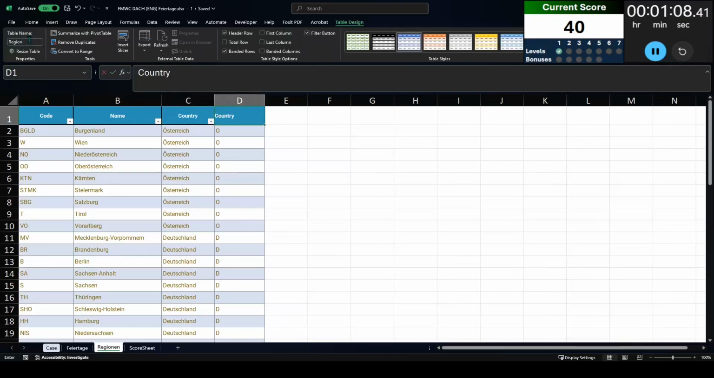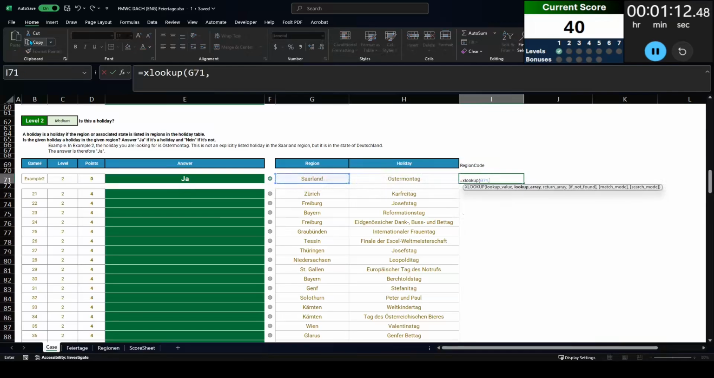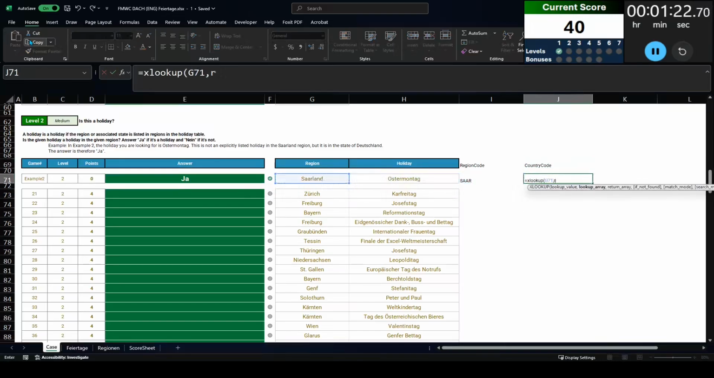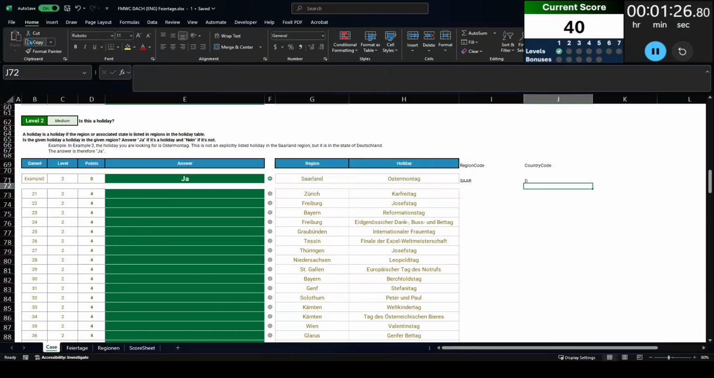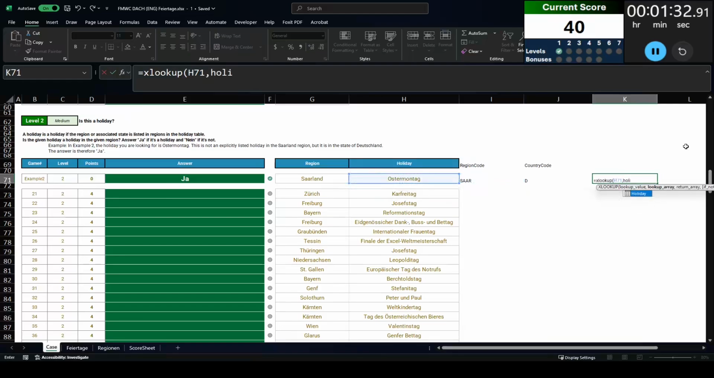And then I'm going to look for these regions within that holiday table. So I'm going to start an XLOOKUP function to bring out the code for both the region of Saarland and the code for the country that the region is in, which is fortunately also in the region table. Now the next thing that I want to do is look up the holiday in the table